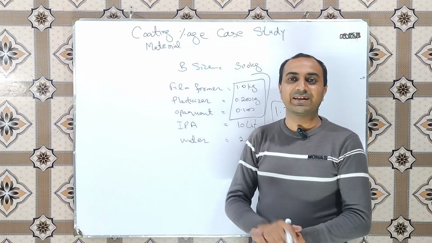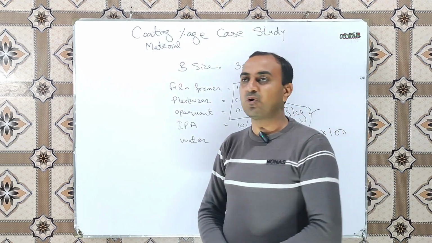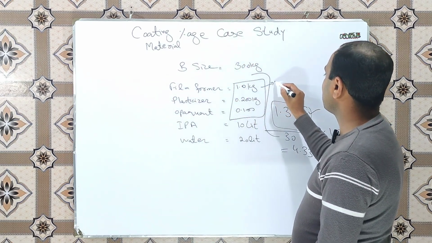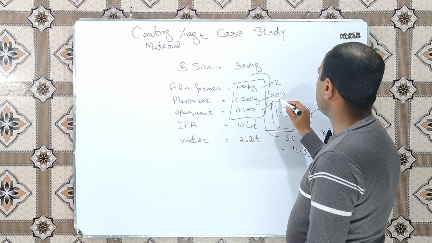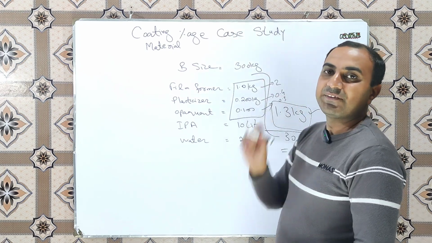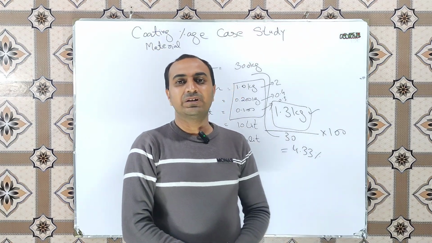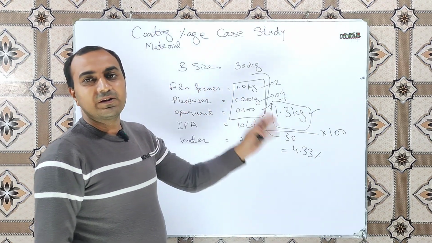So calculate and give the answer in the comment box. If this value is 2 kg, this value is 0.4 and this value is 0.3, and the batch size is the same, 30 kg, what will be the answer for coating material percentage?